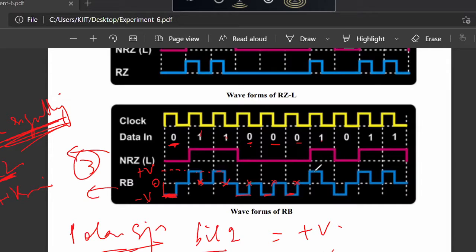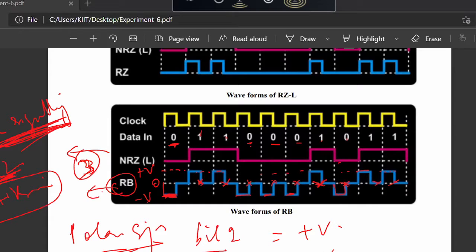Again, next is bit 1 transmitted as plus V, then 0, which is minus V, then plus V again, each occupying half a bit duration. So this third signal that you will see in the CRO is called polar signaling return to zero type. In the manual, this is called return to bias. Okay, so this is the third one.